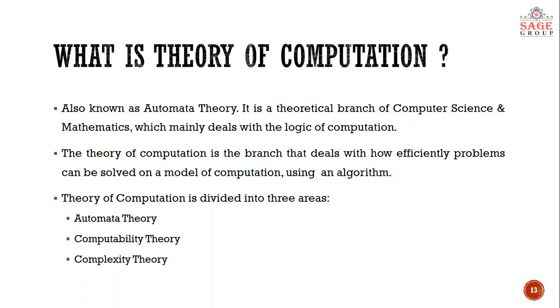First one is automata theory, which we focus on more according to the syllabus of our university, and second one is computability theory and complexity theory. According to the syllabus of RGPV, more emphasis has been laid on automata theory. Computability theory and complexity theory are studied briefly in the last unit.